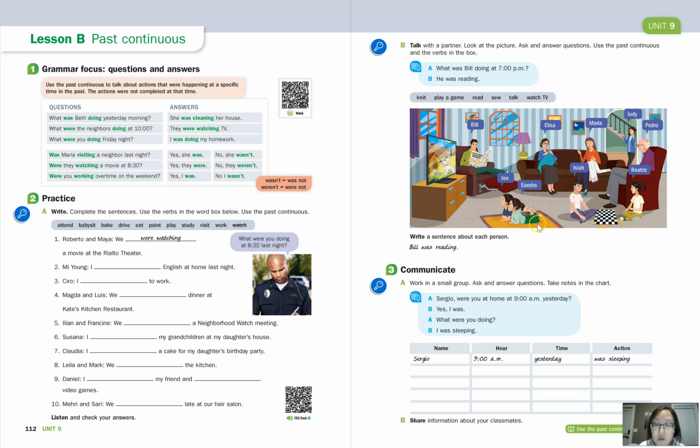So when you do the activity, just make sure you pay attention to whether it's one person or more than one person for the activities, because that will determine whether you use was or were. So you have to make sure you make the subject and verb agree. Okay, so if it's singular, we use was. Plural, then we use were. Okay, or actually third person singular and third person plural.